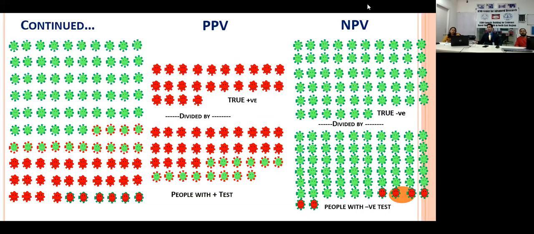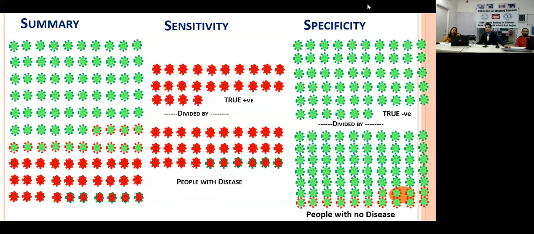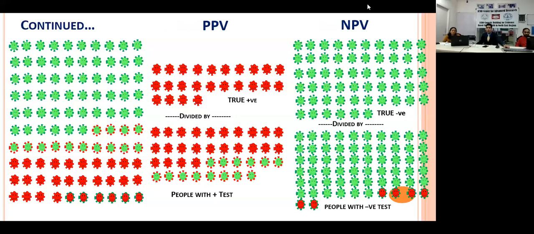So the negative predictive value is nothing but the identification of true negative divided by true negative plus false negative, which is falsely declared as negative. I'll just give you one more minute to let these sensitivity and specificity sink in first, and now positive predictive value and negative predictive value.